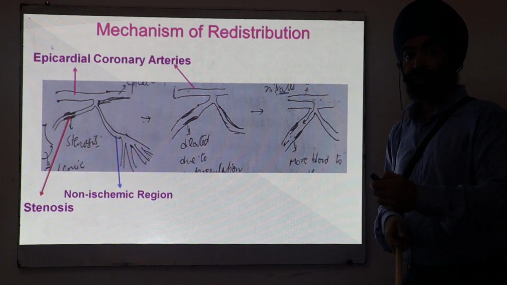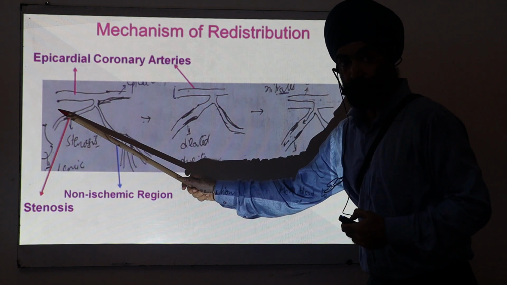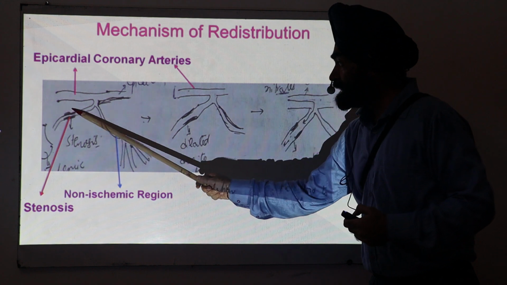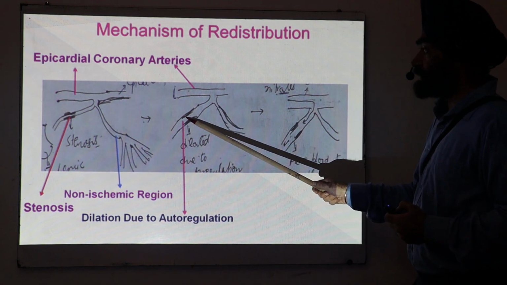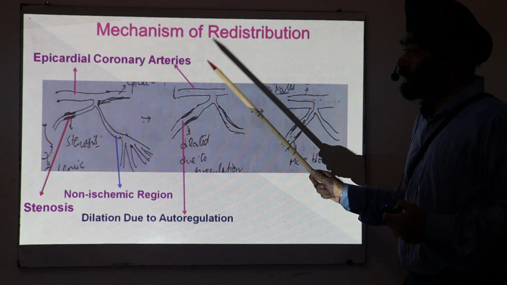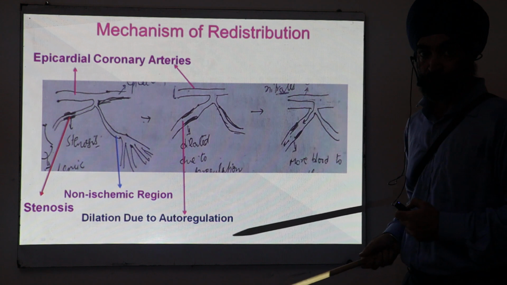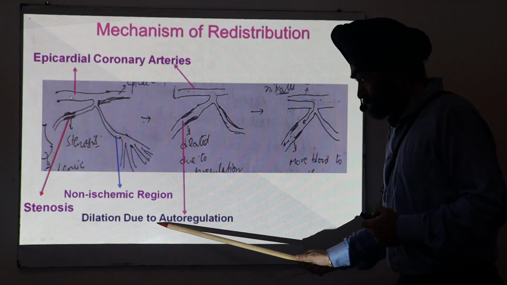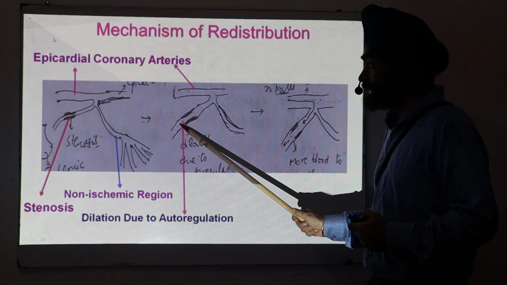So now what happens actually? Once this hypoxia is there, this stenosis produces the hypoxia. So this leads to dilation of these arteries. The reason is that hypoxia is a very powerful vasodilator, and that phenomenon is called autoregulation. So they are dilated.